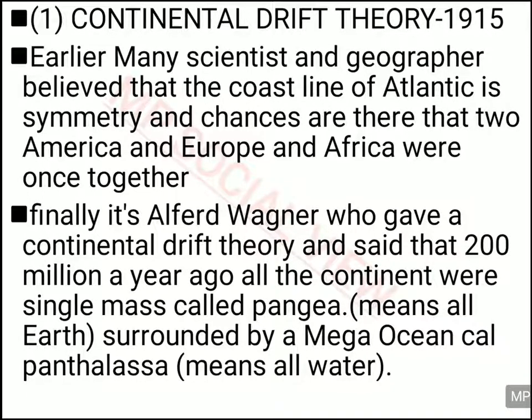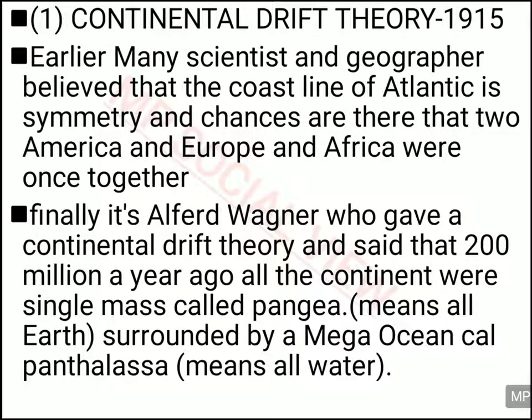There were many scientists who agreed with this thought, but Alfred Wegener justified this with his theory called the continental drift theory. According to this theory, which he gave in 1915, 200 million years ago, all the continents were joined together in a single landmass called Pangaea.